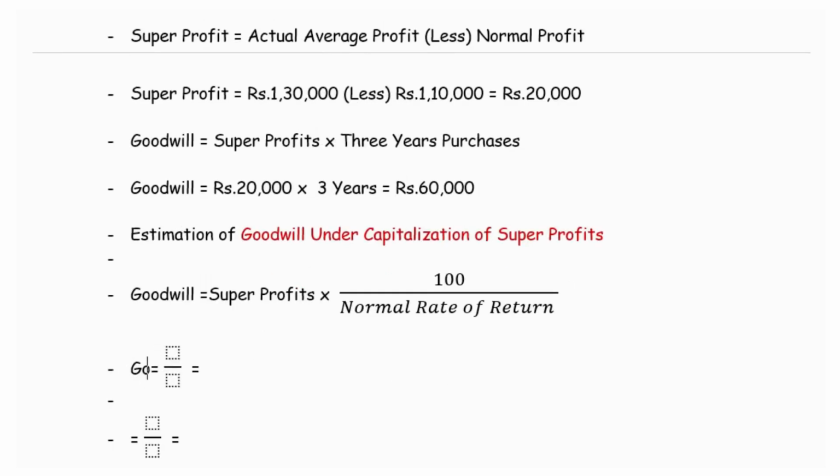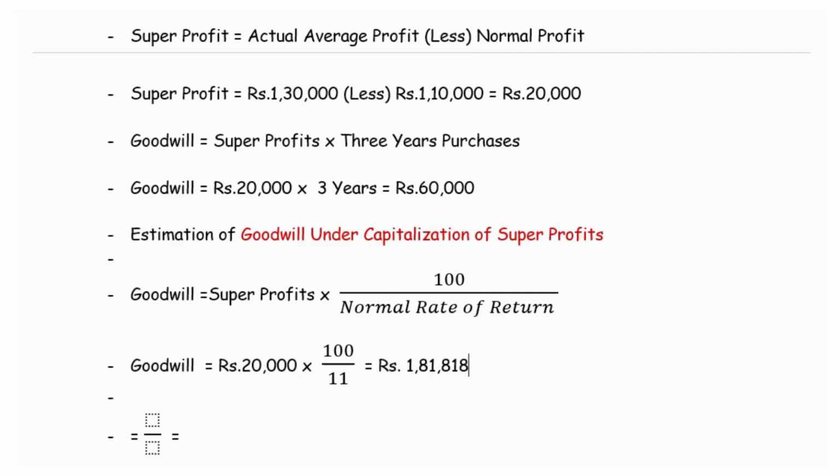So goodwill under this method is super profit we have already estimated in the previous subdivision. It is 20,000 into the normal rate of return. It is given as 11. I have already pre-estimated the value for time saving purpose. So the goodwill is 1,81,818. It runs in fractions. I have rounded off the value.